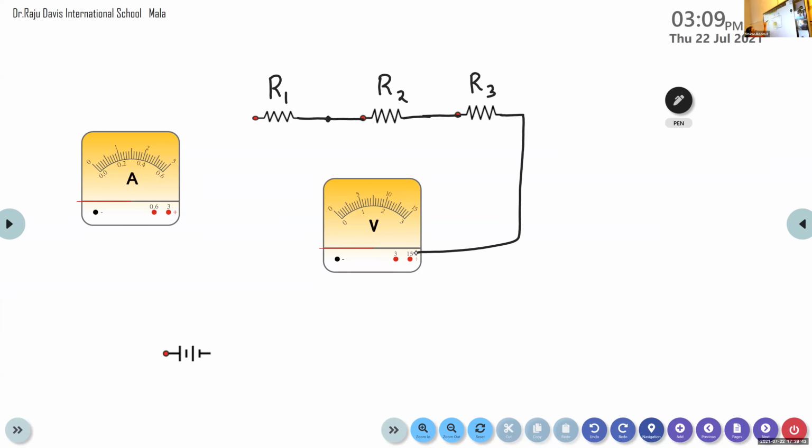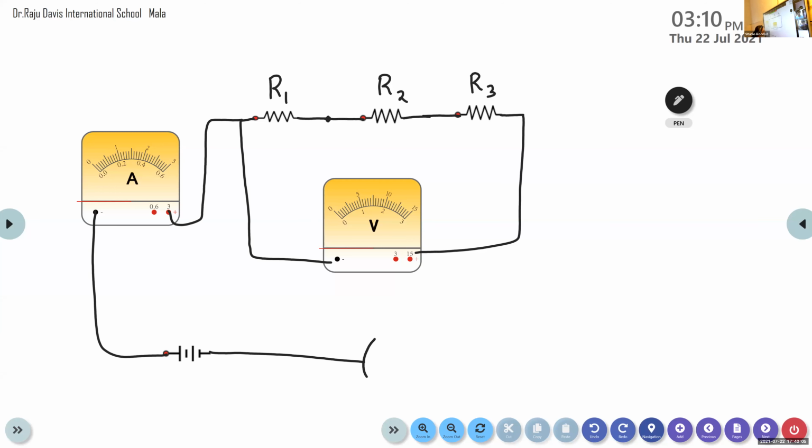The other end of the R1 is connected to where? The other terminal of the voltmeter. And one more wire goes and is connected to one end of the ammeter. Another end of the ammeter is connected to the end of the cell or the battery, and the next end is connected to a key. Now the key is closed, and then the other end is connected to the R3.